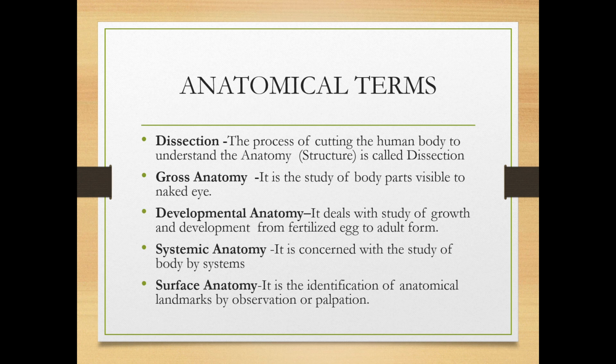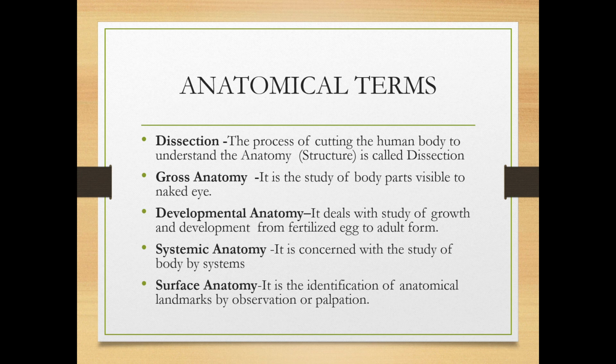Surface anatomy is the identification of anatomical landmarks by observation or palpation. By observing and by palpating the person, you study. For example, if you palpate a pulse, you study how the circulatory system is working, how the blood is pumping, whether it is normal or abnormal.